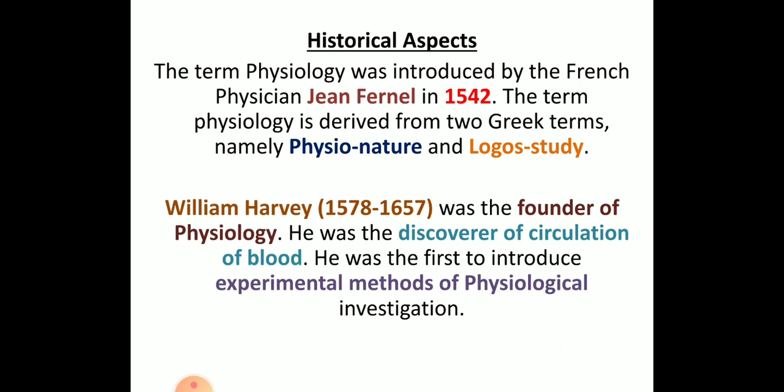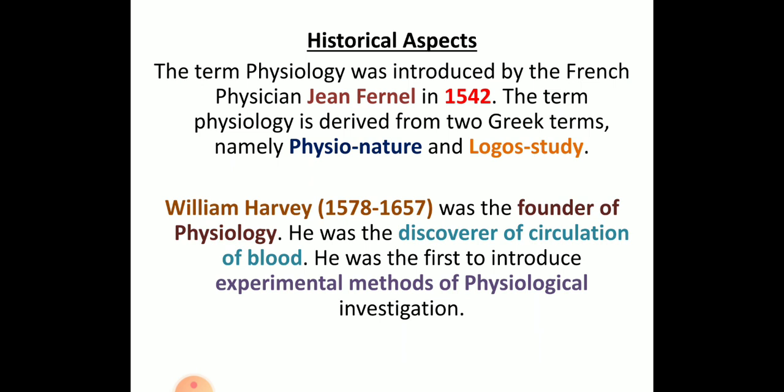He was the person who gave the double circulation. So what did he say? He discovered the circulation of blood and he was the first to introduce the experimental method of physiological investigation. He was the first person to study how the circulation of blood takes place.